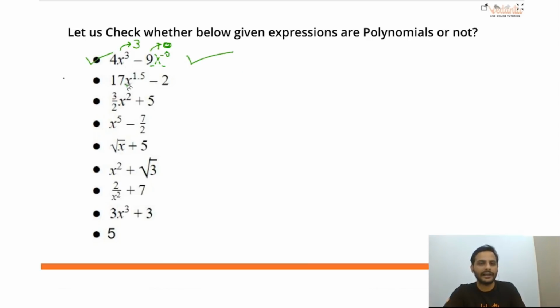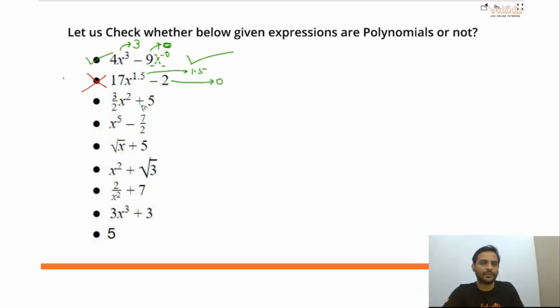Then 17x raised to the power 1.5 minus 2. What is the power of the variable here? Power of the variable here is 1.5. What is the power of the variable here? Power of the variable is 0. Is 1.5 a whole number? Nope. 1.5 is not a whole number. So we will say it is not a polynomial. Why? Because 1.5 is not a whole number. Correct? Then let's check the next part.